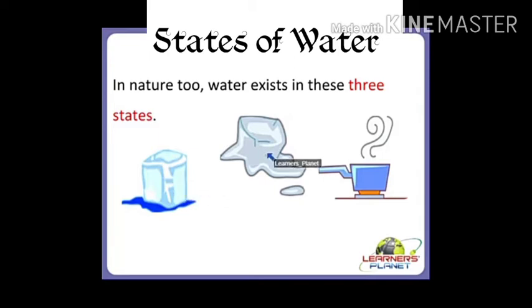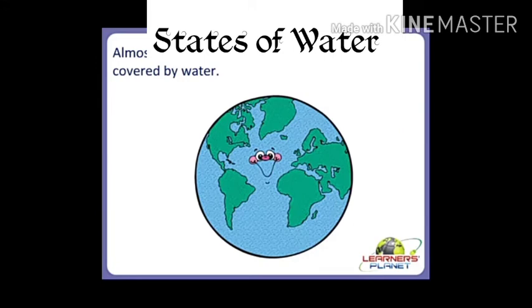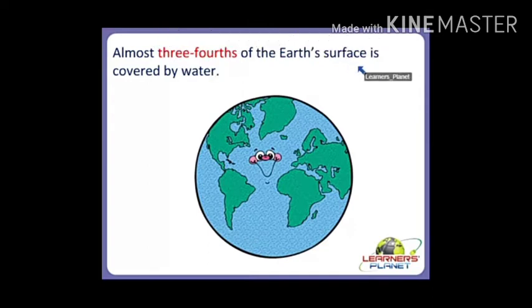Just take a glass of water which is in the liquid form and place it in the freezer, so that you get the solid form of water, that is ice. After getting the ice, you just keep it in the sun or heat it. I am not telling you to boil, but I am telling you to heat. You get the liquid. Whenever you boil that liquid, you get the vapor. Those are the three states of water.